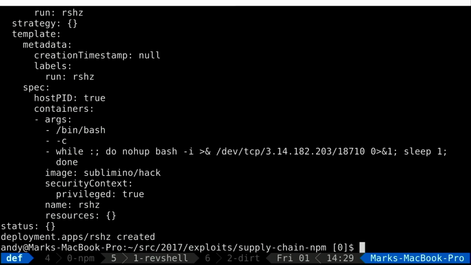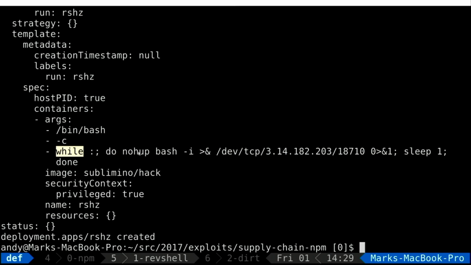What we have here is hostPID true. That is the host process namespace. Containers nest these things. The host process namespace is the one that can see everything. And then we create subordinate namespaces in order to make a container: this collection of namespaces, cgroups, capabilities, Linux security modules. Containers don't really exist. There is no struct in the kernel that represents a container. So what we're doing here is just turning off one of the surrounding container security boundaries.